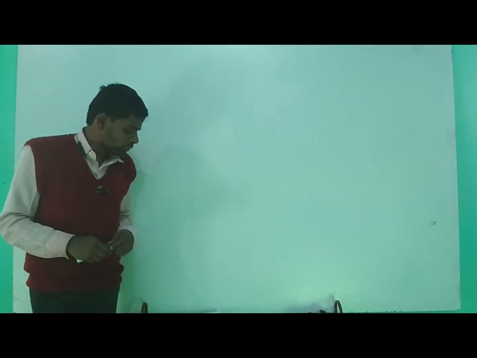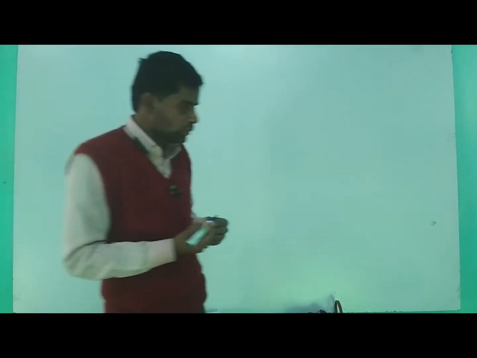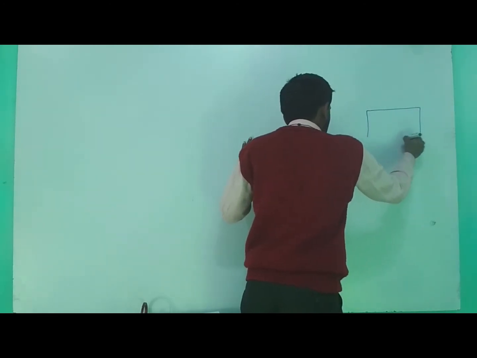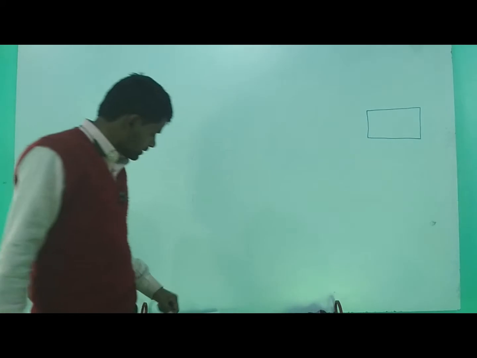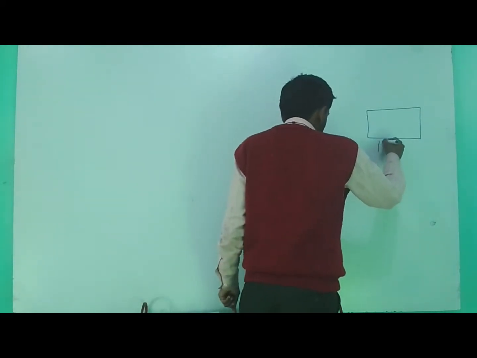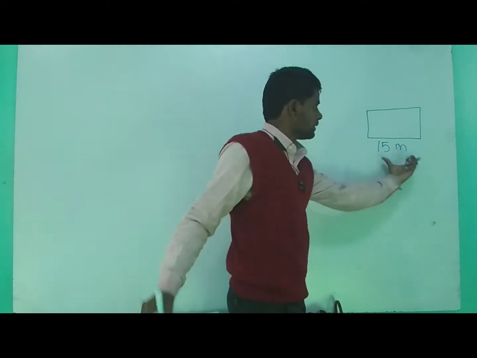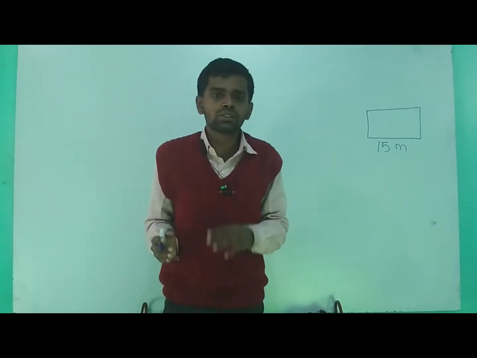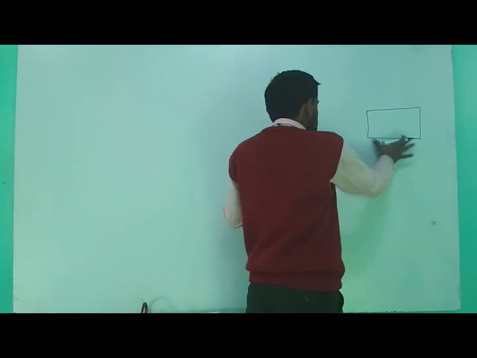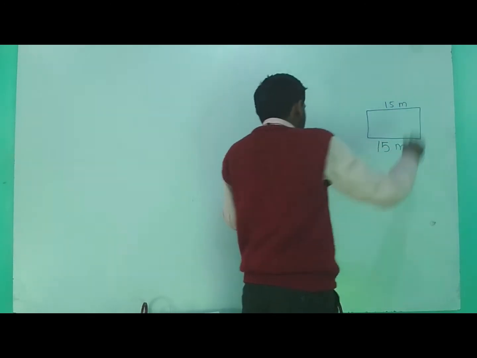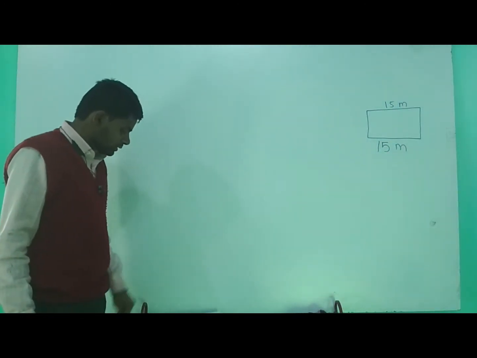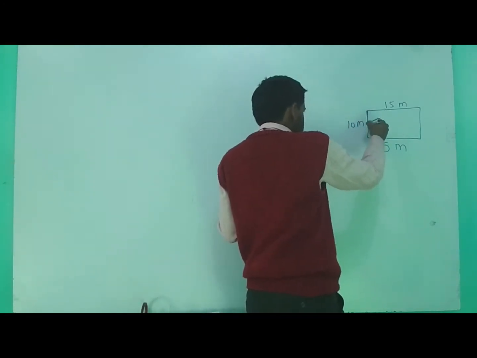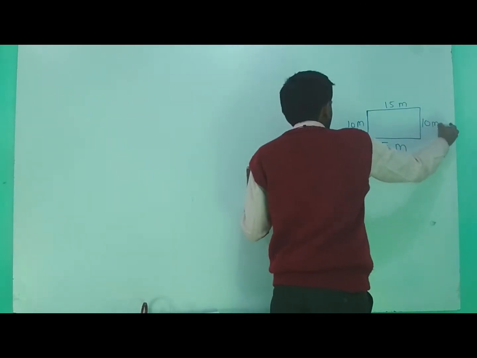ठीक है, तो first of all dear students, we have to write the given data. What is given to us? First of all, understand there is a rectangular field and the length of the field is given. Length is 15 meter. And dear students, if it is a rectangle, the opposite sides of a rectangle are the same. So if this length is 15 meter, that is also 15 meter. Then the breadth is given, that is 10 meter. This side is 10 meter, that is also 10 meter.